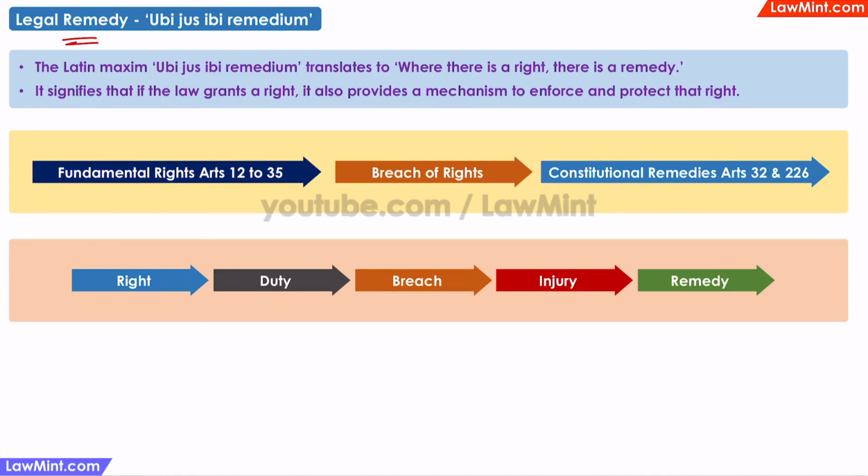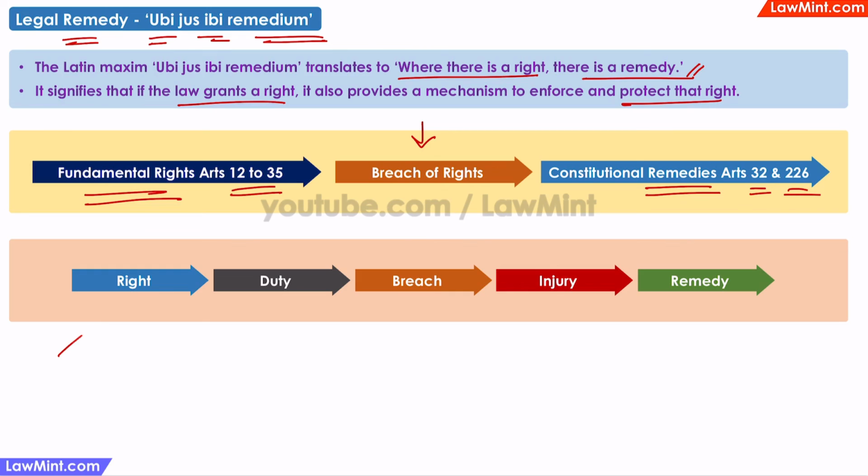Talking about legal remedies in a tort, there is a Latin maxim, ubi jus ibi remedium. This is a simple concept which just means where there is a right, there is a remedy. In other words, if the law gives a right, and if that right is breached or violated, then the law itself will give a remedy. A simple example of this is in the Constitution, where Articles 12 to 35 guarantee a set of fundamental rights. If these rights are breached, then the Constitution itself offers some constitutional remedies under Articles 32 and 226.